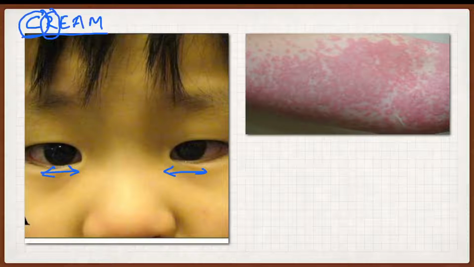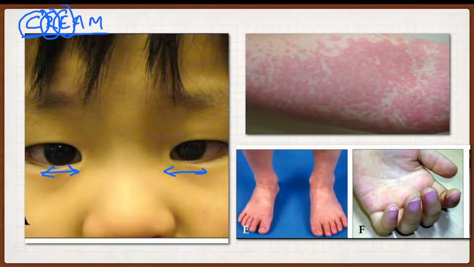Okay. R stands for rash. What type of rash is there in Kawasaki disease? They'll have a pleomorphic type of rash. What is E? E stands for extremities. In extremities there are two types of changes, acute changes and subacute changes. In acute changes, which means in the first week after getting Kawasaki disease, there is reddening, erythema of hands and feet. Along with that, sometimes they'll have edema of hands and feet. So in the acute stage you will have erythema and edema.